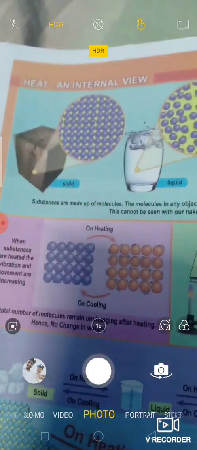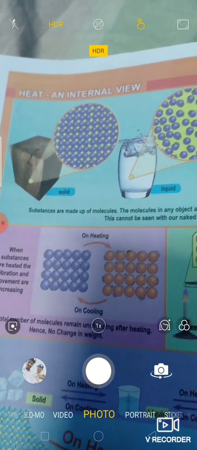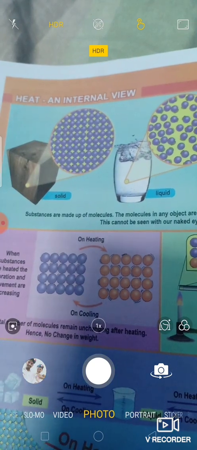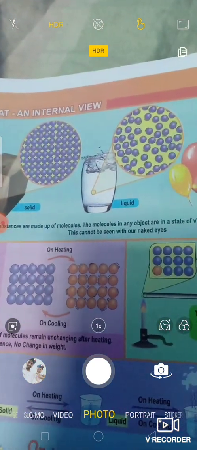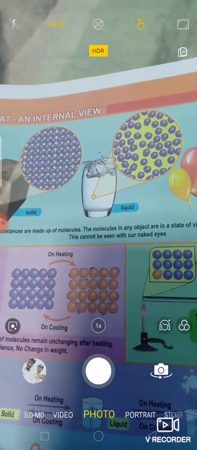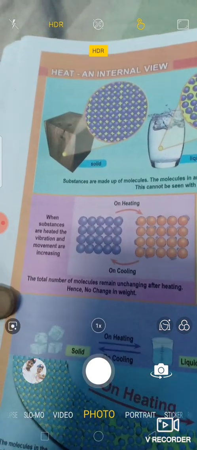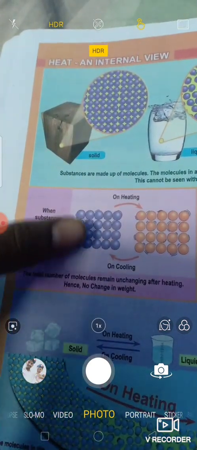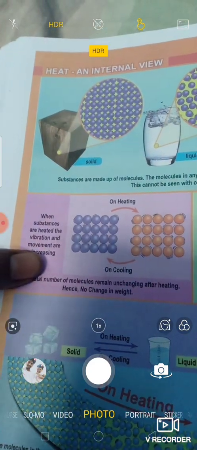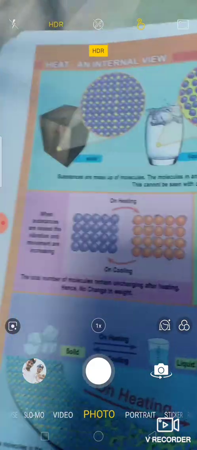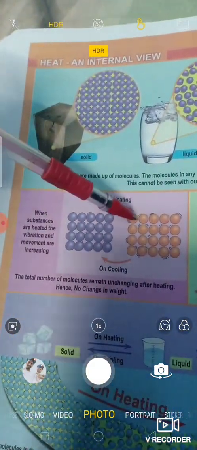See, in a solid there is no gap between the molecules. They are arranged properly. They are in contact with each other. They are aligned. But in liquid, the distance between the molecules is a little greater than in the solid. In gas, the molecules are randomly moving. So this is the basic structure. What happened to these molecules? See, this is a solid molecule. What happens to these molecules on heating? The molecular gap becomes larger.